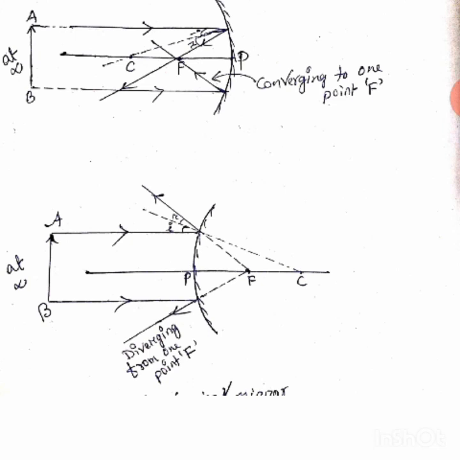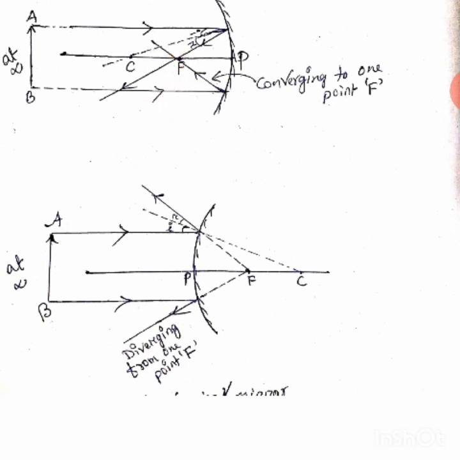Now you remember that any ray which is parallel to the principal axis should pass through focus. Rays that are incident parallel to the principal axis pass through the focus of the spherical mirror. So you see, from the point A, the ray is going and is incident on the mirror, and after reflection, through what point will it pass? It should pass through F. Similarly, this one also is going parallel, and after reflection it is passing through focus.